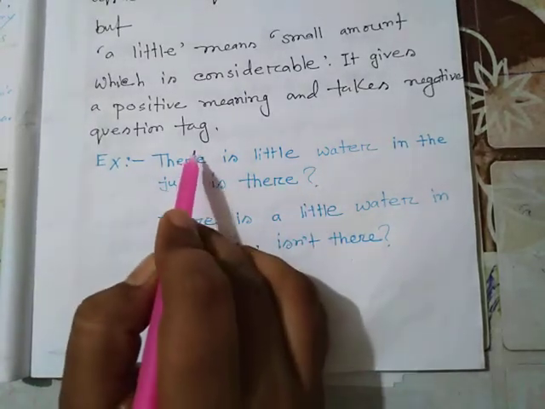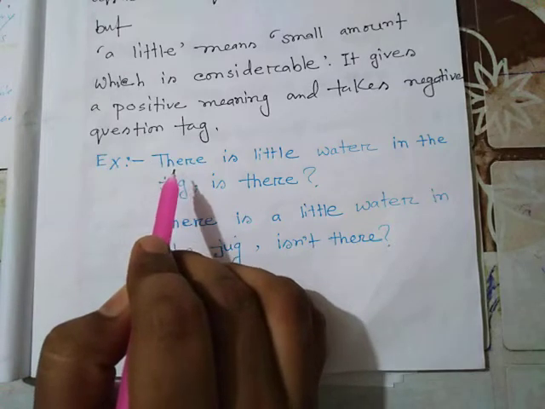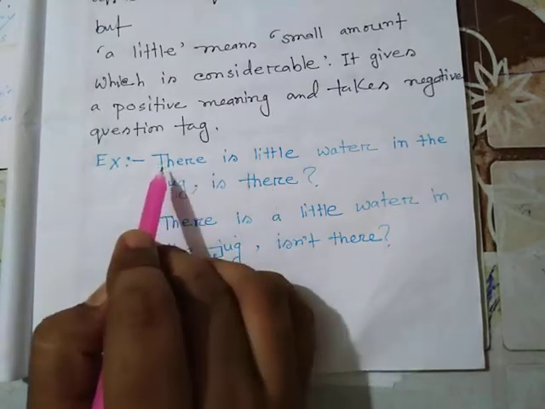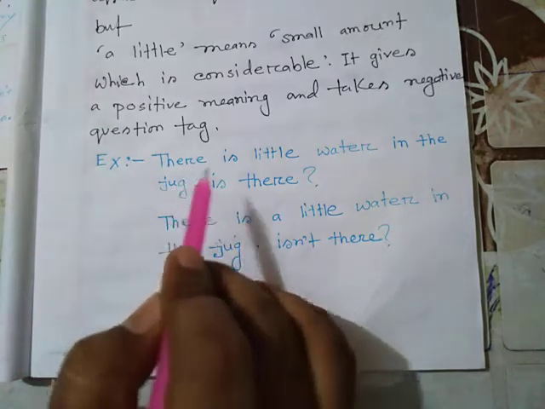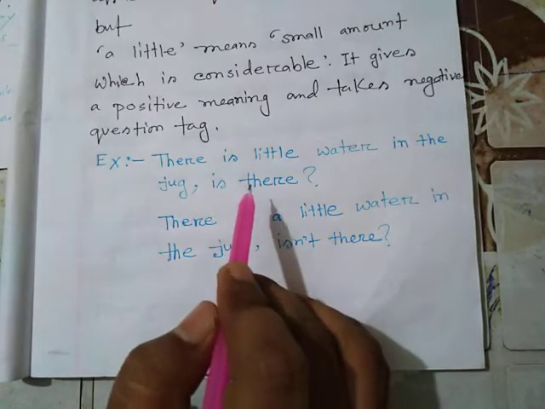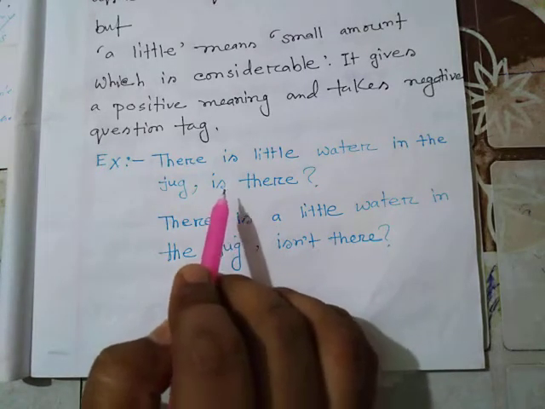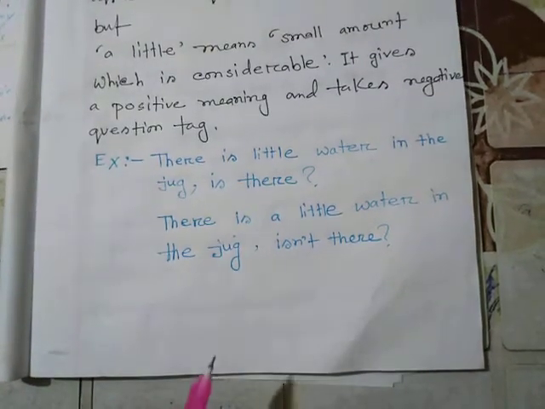Here you should notice another thing. If you find there as the subject of the statement, its pronoun will be there. So if you find there as the subject of the statement, you will have to use there as the pronoun in the question part.